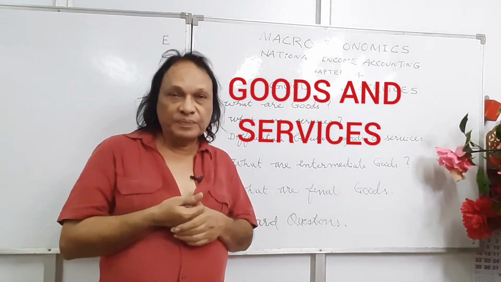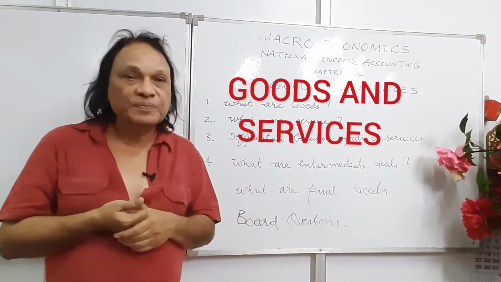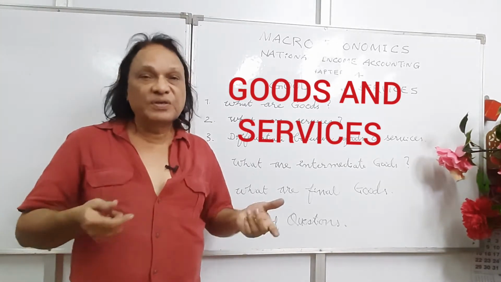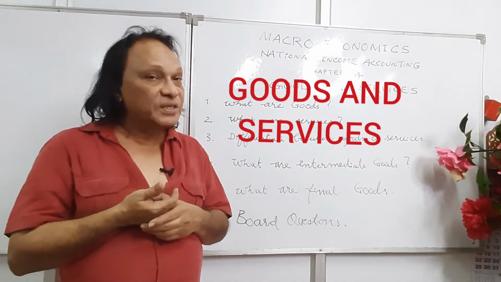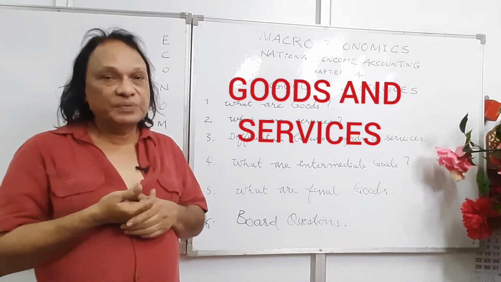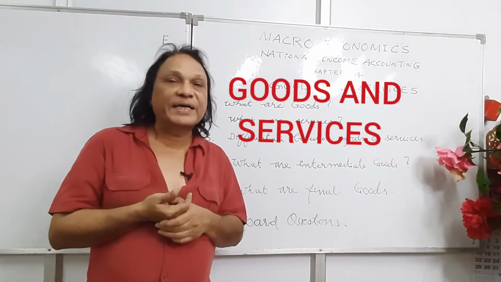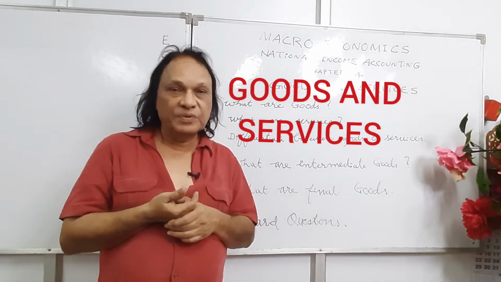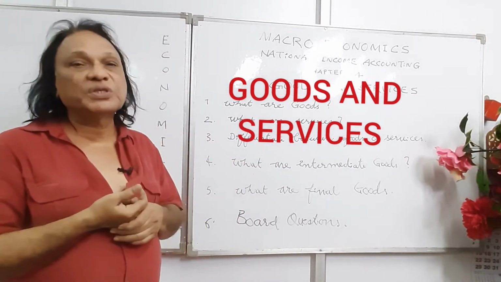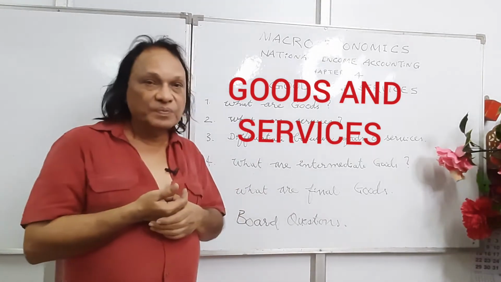Goods are tangible, which you can see and touch. What do you mean by tangible? This board is a good, it's a tangible. Your mobile phone is a good, it's tangible. Your car is a good. Your vegetables, rice, ice cream, these are the goods, tangible. What are services? Services are intangible, they're not tangible. You can't see them, you can't touch. The services of a doctor, the services of a teacher, the services of a lawyer are the services.